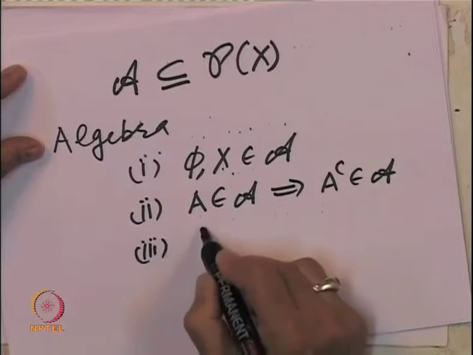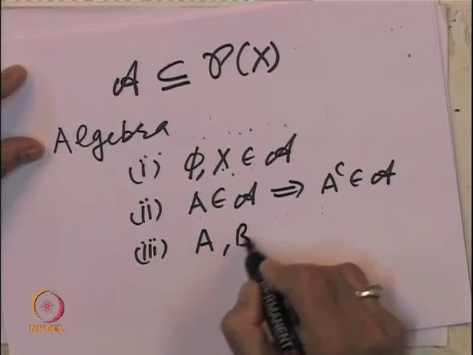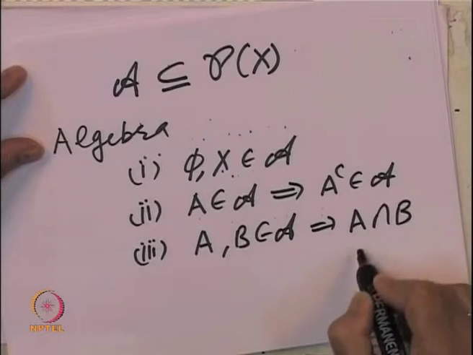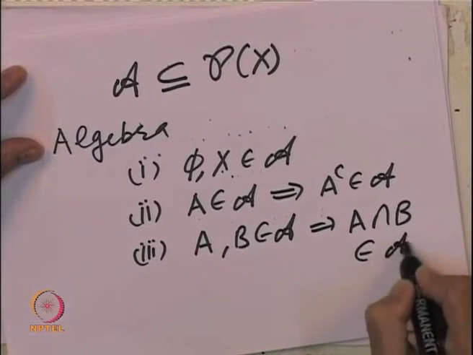And the third property was whenever A and B belong to A, that implies A intersection B belongs to the algebra.